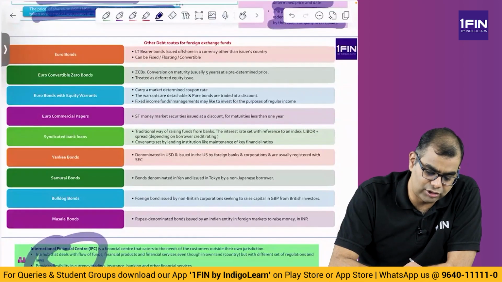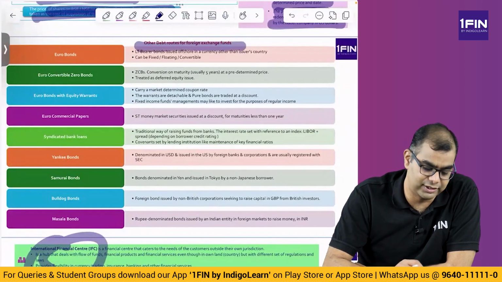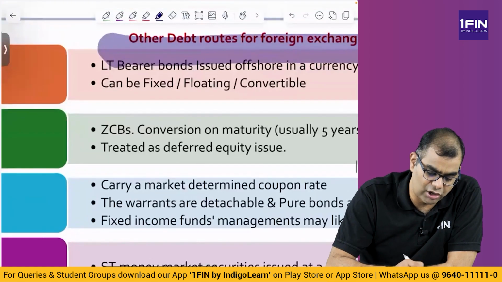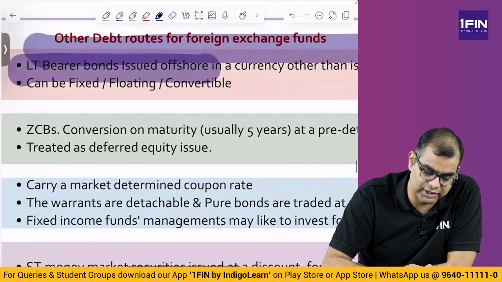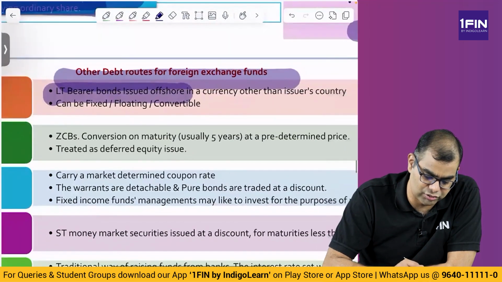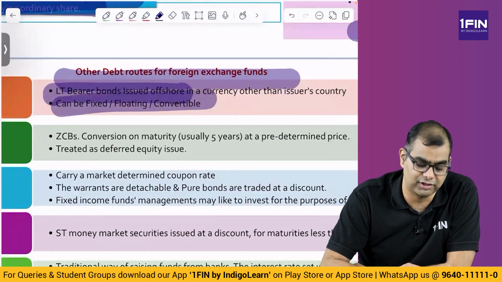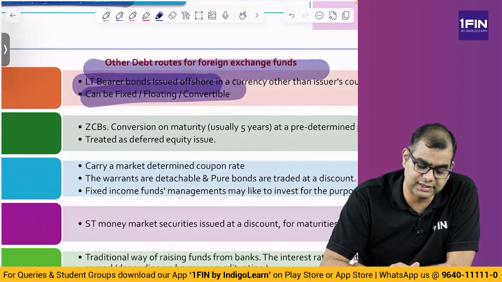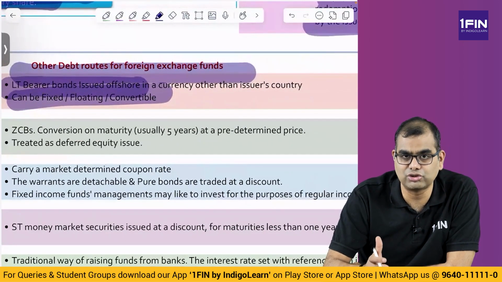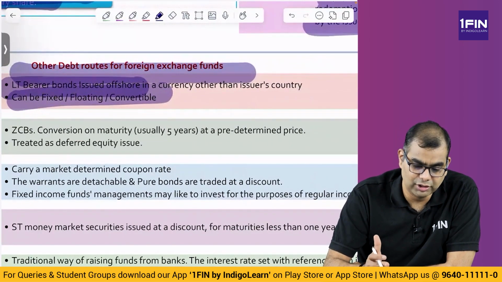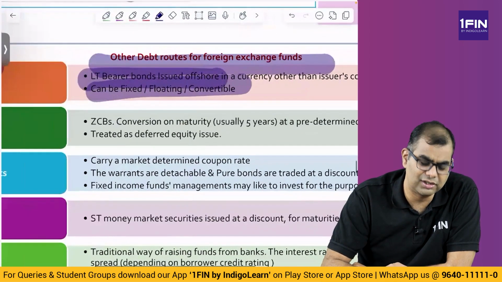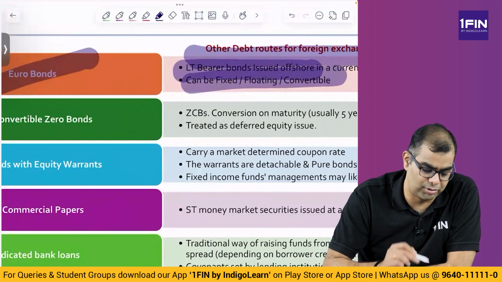Then there are other debt routes for foreign exchange funds. What are these other debt routes? You have something called euro bonds. What are these euro bonds? These are long-term bearer bonds issued offshore in a currency other than the issuer's country, and can be fixed, floating or convertible. So India is issuing long-term US dollar bonds which are either fixed, floating or convertible and are bearer bonds. Long-term means 10 years and so on. These are called euro bonds.